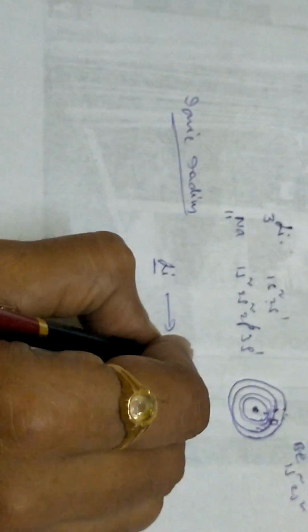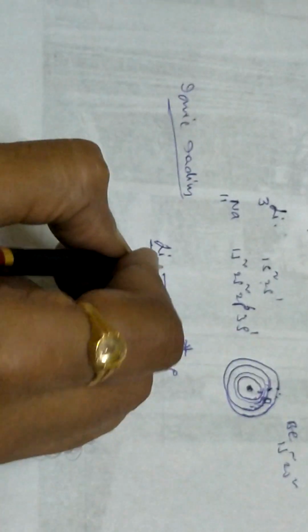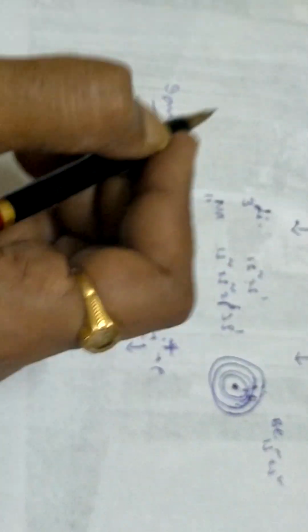Compared to the atomic radius, the lithium cation radius will be less, because the electron has gone and the positive charge is more, so it is shrinking. So ionic radius is coming down in the cation type.